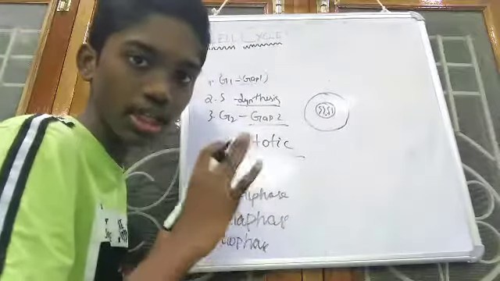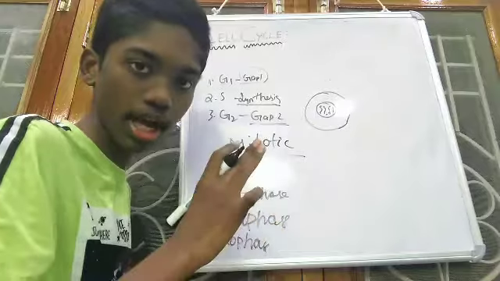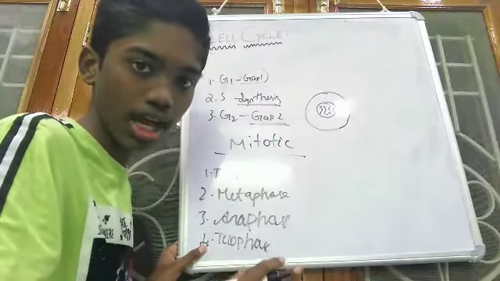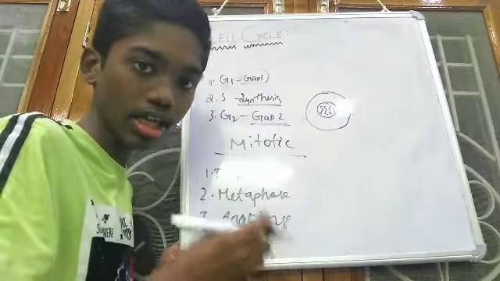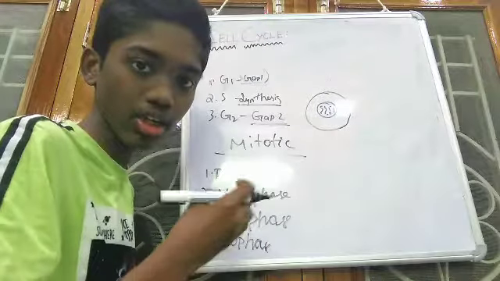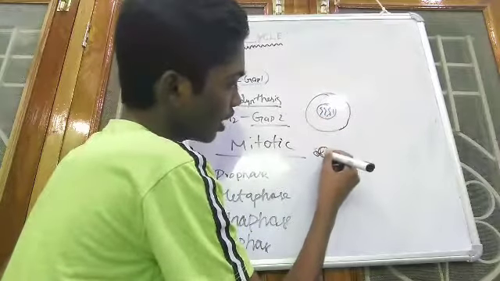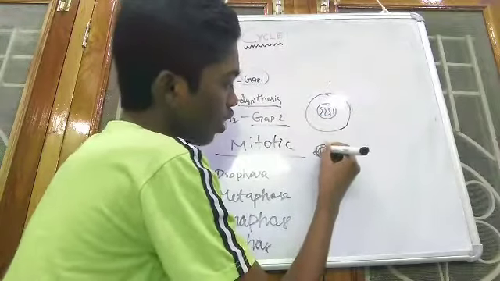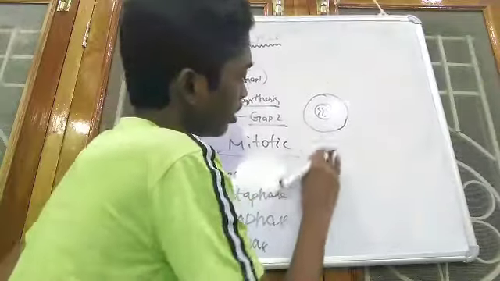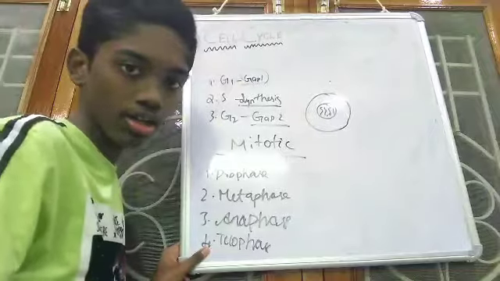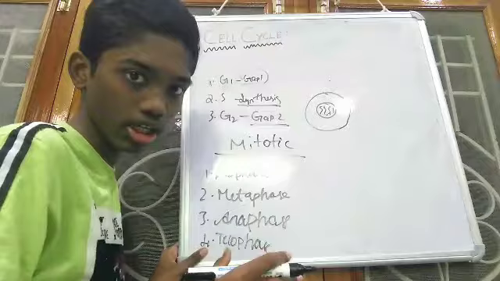Point number 1 is, the chromosomes will divide to form chromatids, and the chromosomes will get condensed and coiled. Means it will be revolving in this way, coiled like thread-like structures. They will be coiling with each other. So in a simple way, I'll explain to you: it will be ready for the mitotic division.